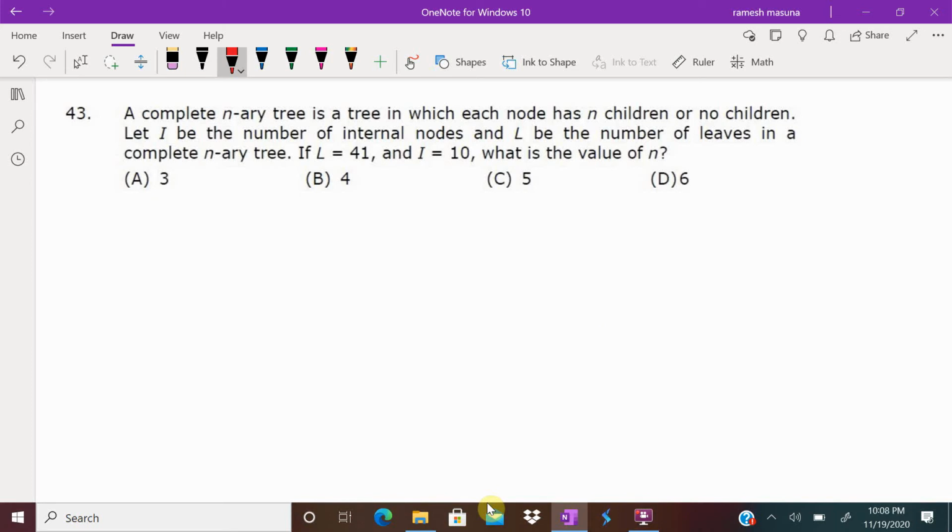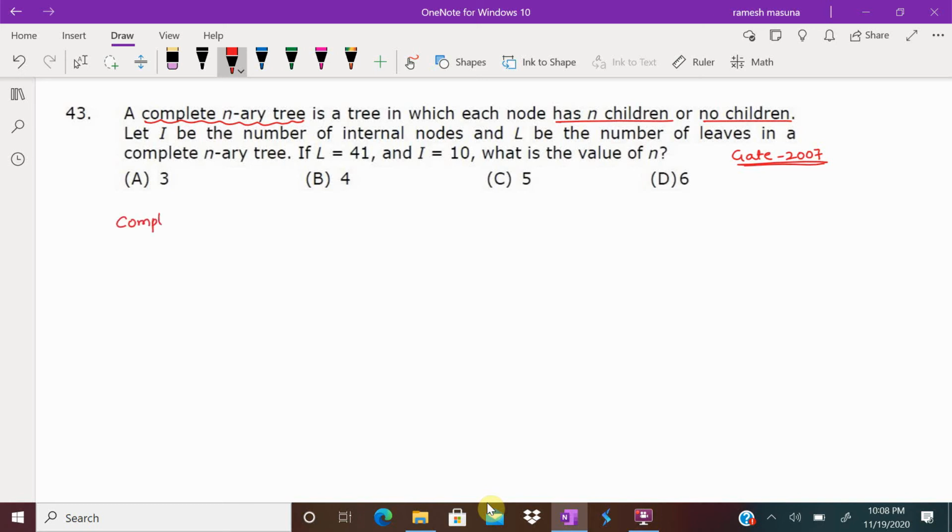This is a question from the subject data structures asked in GATE 2007 for 2 marks. Coming to the question, a complete n-ary tree. A complete n-ary tree is a tree in which each node has n children or no children. What is a complete n-ary tree?